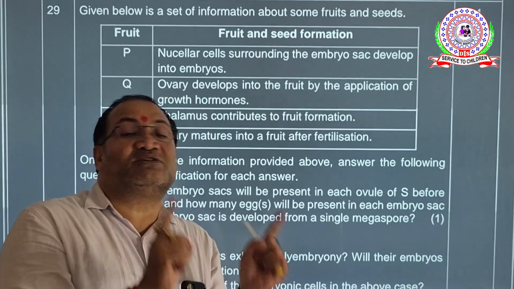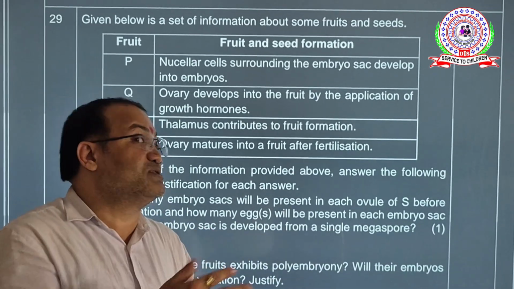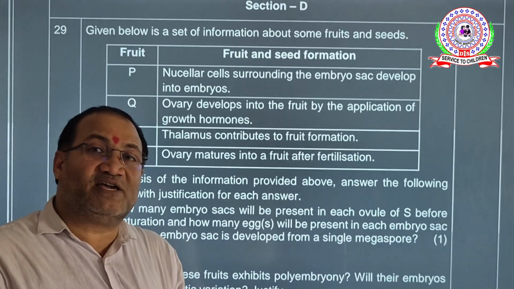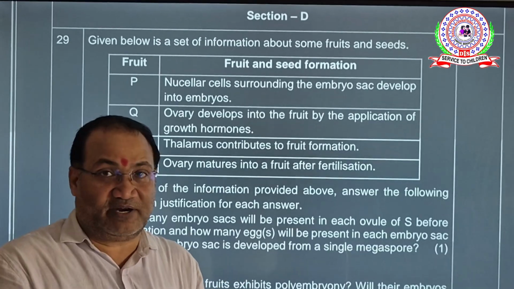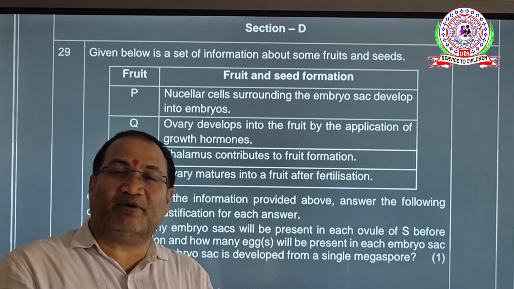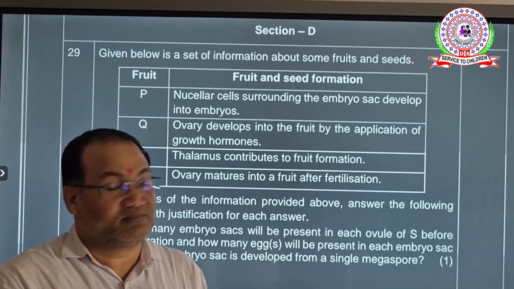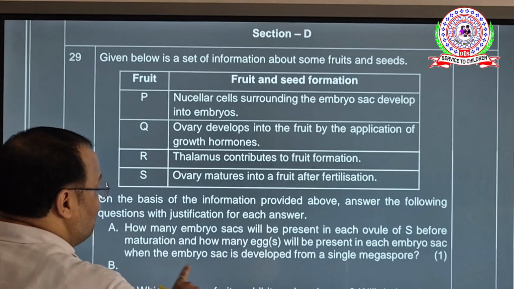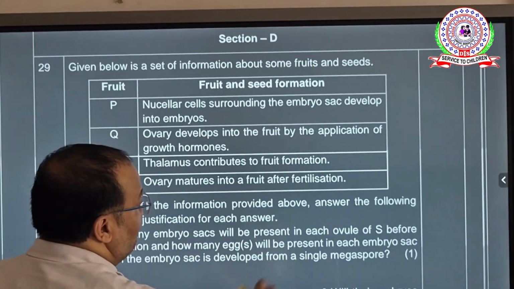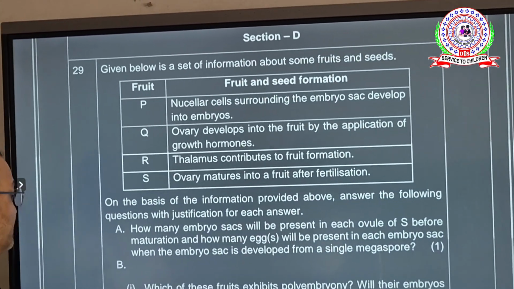That functional or surviving megaspore forms embryo sac, and embryo sac is also known as female gametophyte. And what is the ploidy of female gametophyte? Haploid. So, when the embryo sac is developed from a single megaspore, single egg.